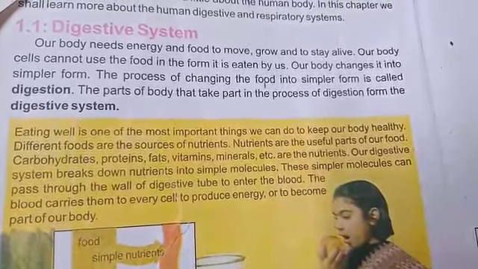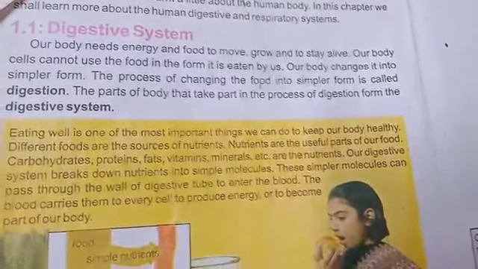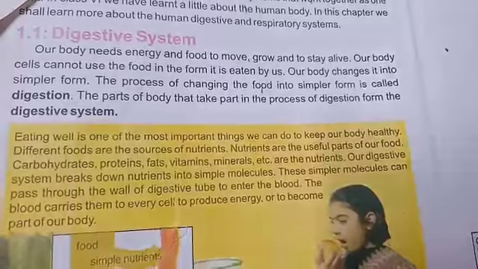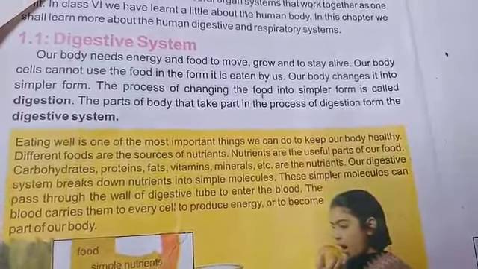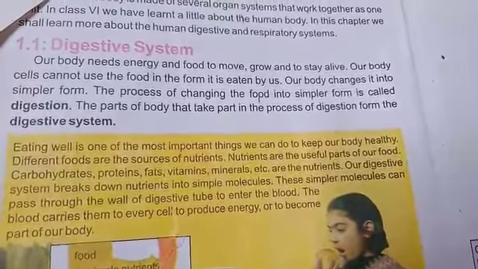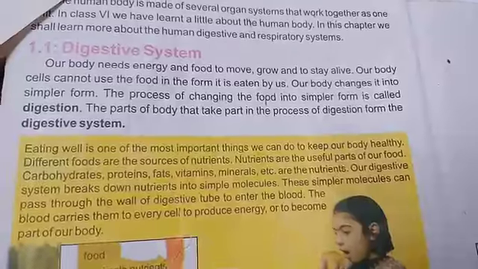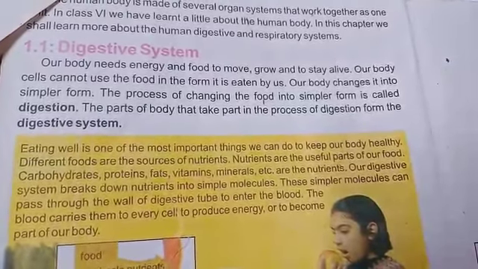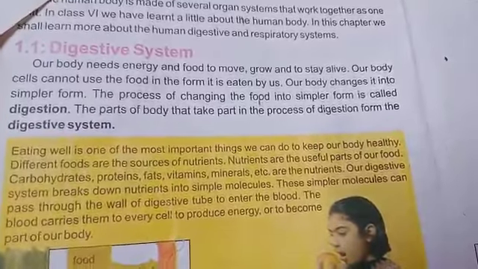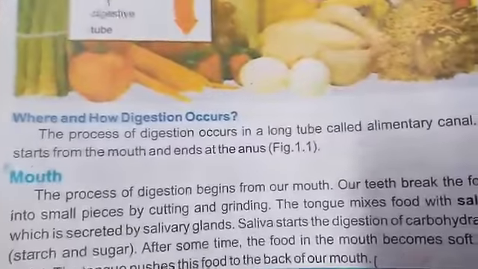Today we will revise the digestive system. The food that we eat is not useful for our body as it is. It must be broken down into its simpler forms. So the process of simplification of food is known as digestion, and all the body parts that are involved in this purpose combine to form the digestive system.